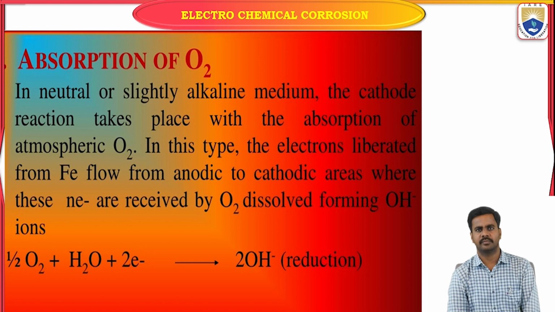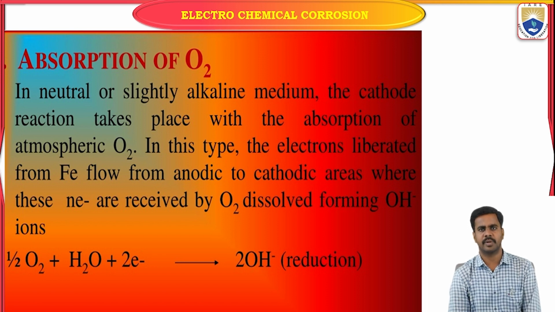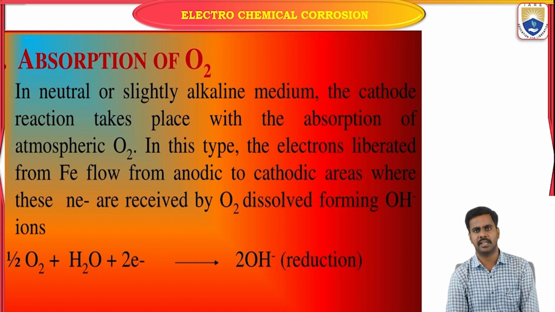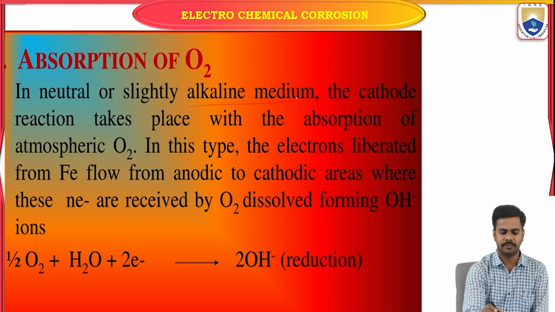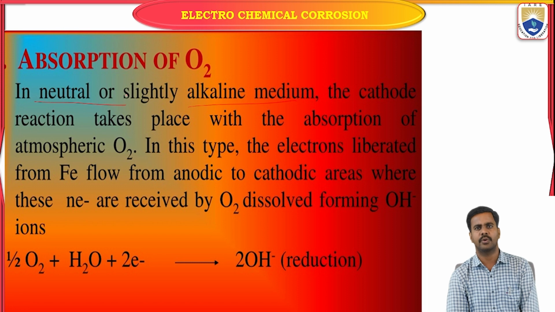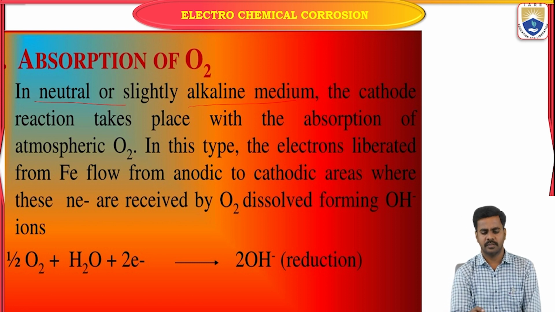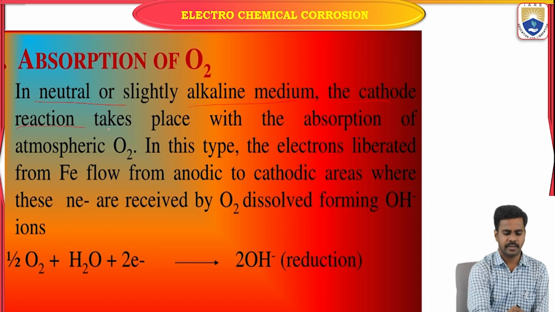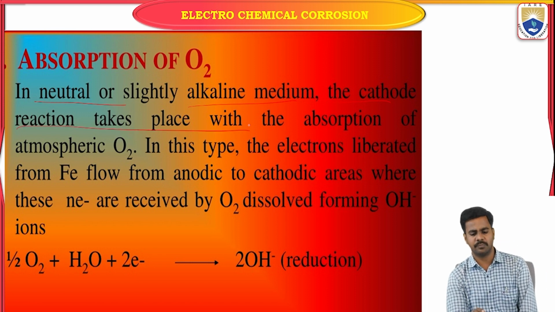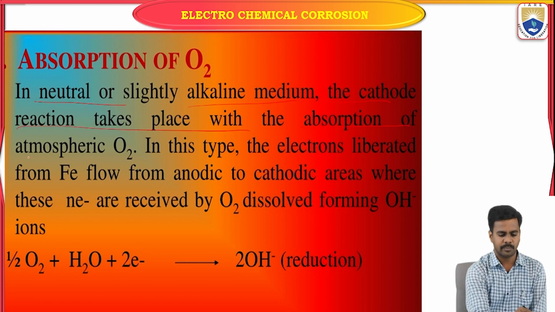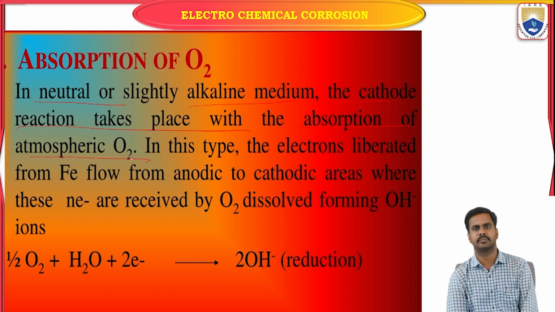The cathode present in a neutral or slightly alkaline medium. So in a neutral or alkaline medium, the cathodic reaction takes place with the absorption of atmospheric oxygen.